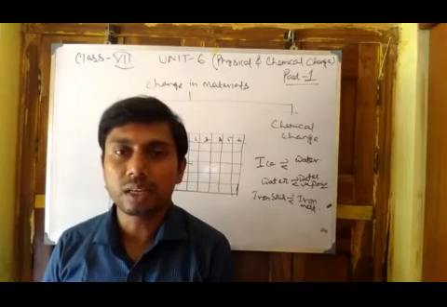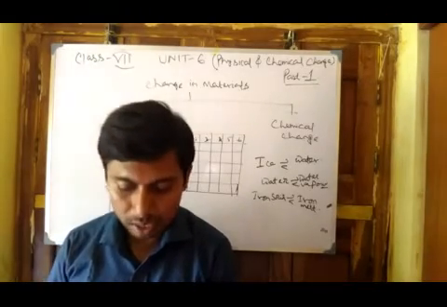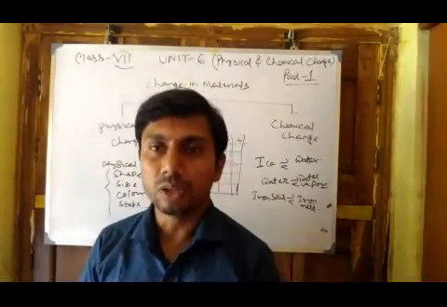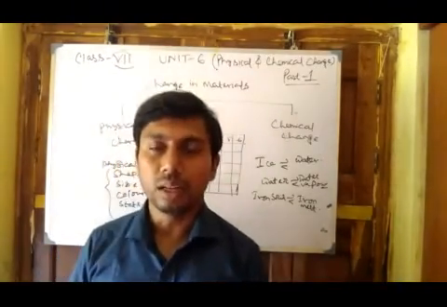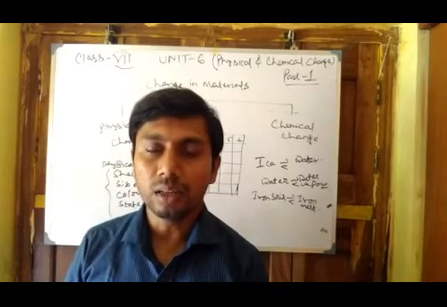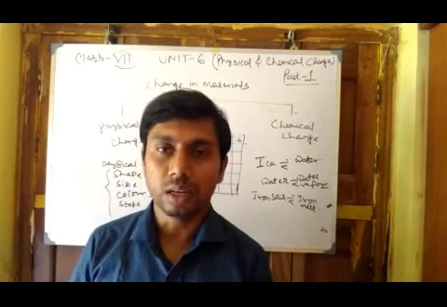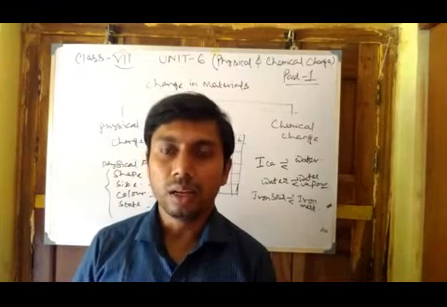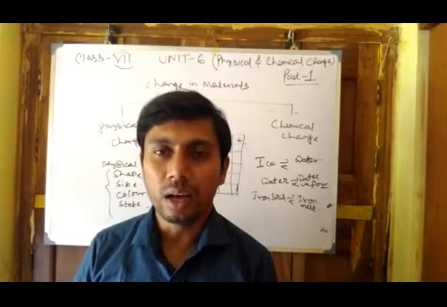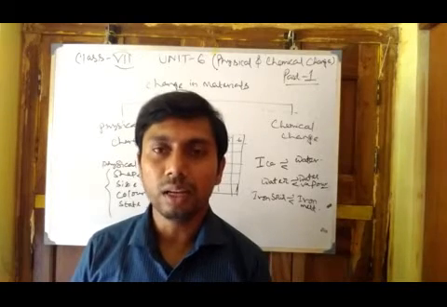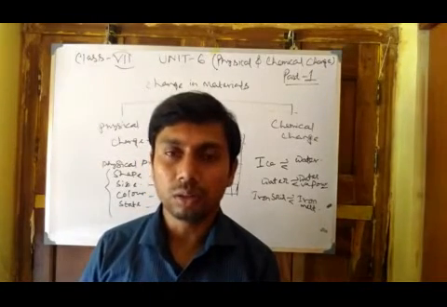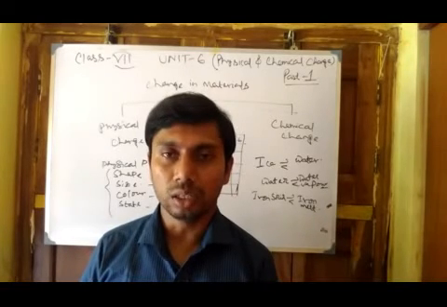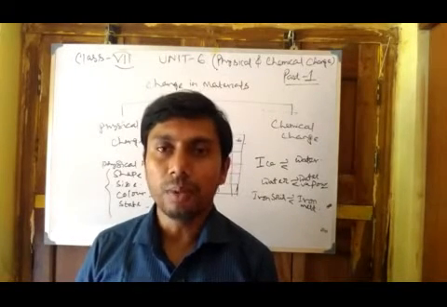And it is only a change in the physical state, that means the color, the shape, etc. Another experiment was there: when we heated a metal rod, the tip of the rod in contact with the fire got red hot, and it is also a kind of physical change.